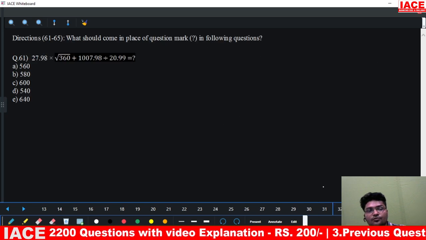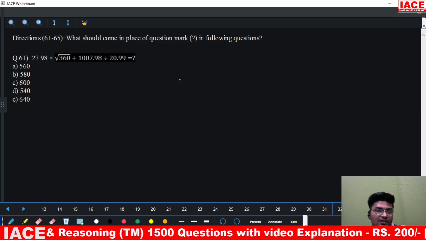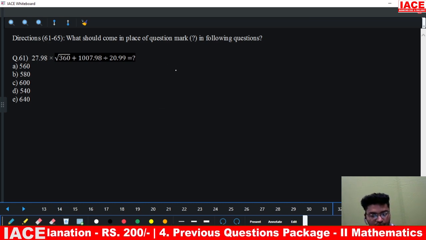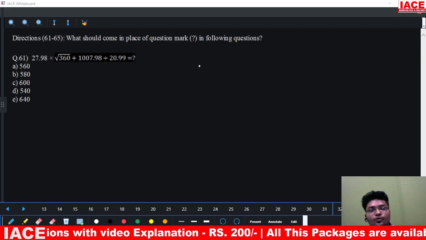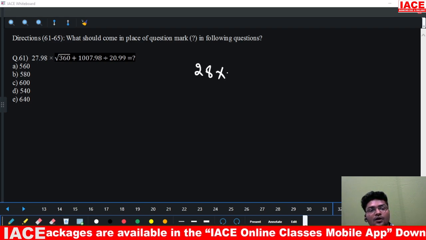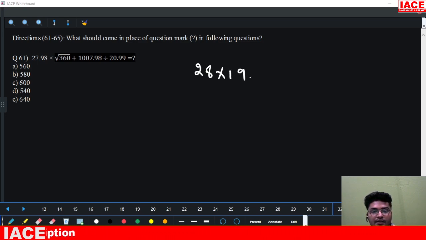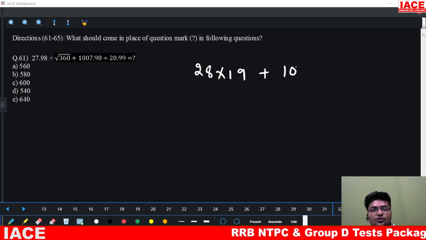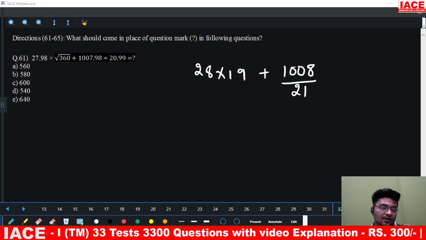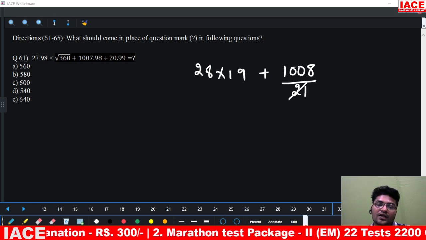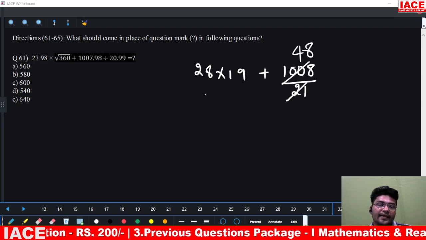Moving to the next question, question number 61. Questions 61 to 65 are simplification questions. What is the first question? 27.98, we can approximate this to 28, into root over 360, which we can approximate to 19, plus 1008 divided by 21. 1008 divided by 21 is 48. So 28 into 19.